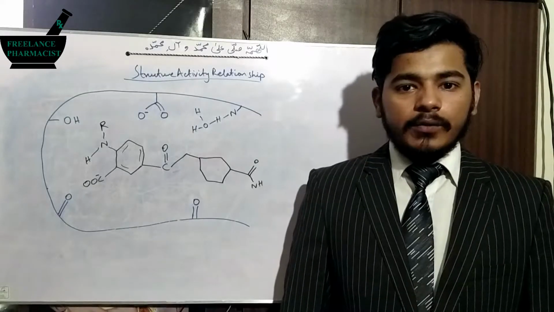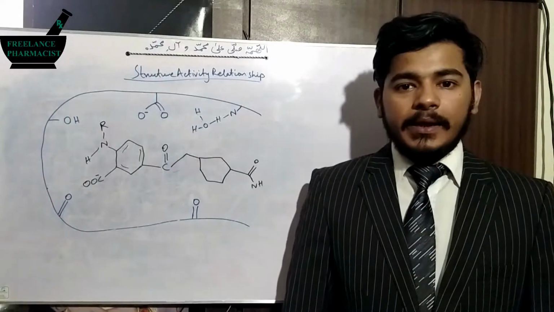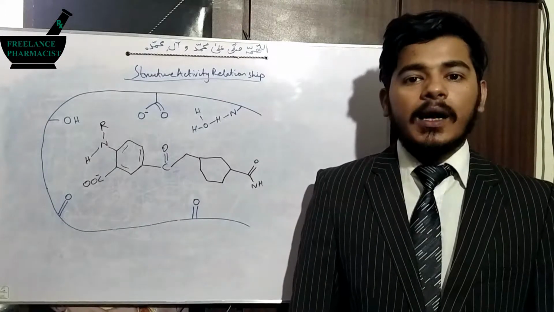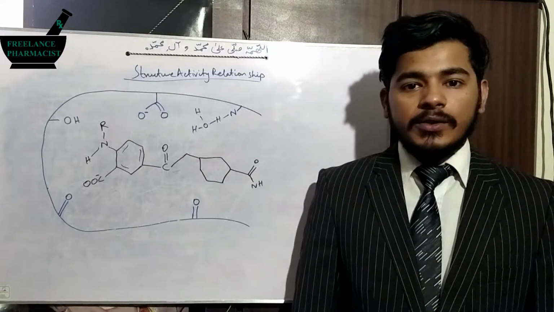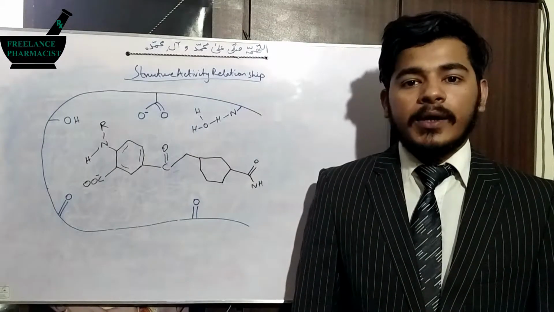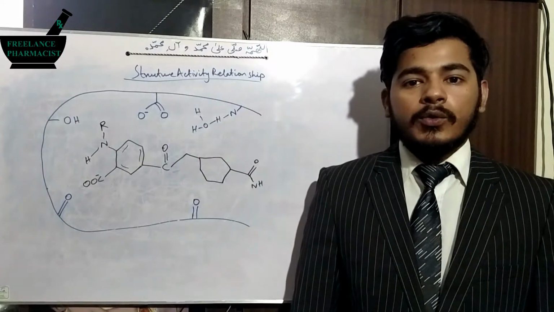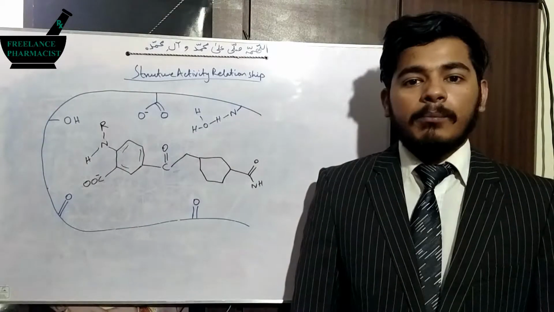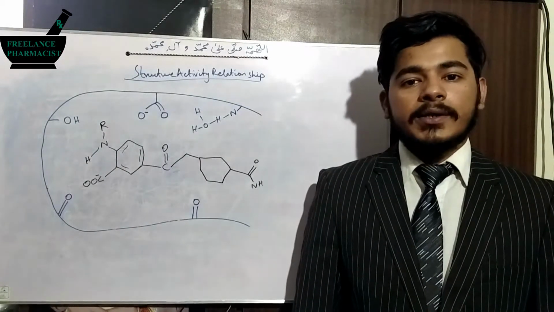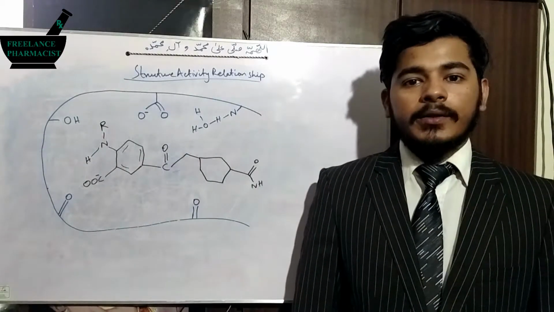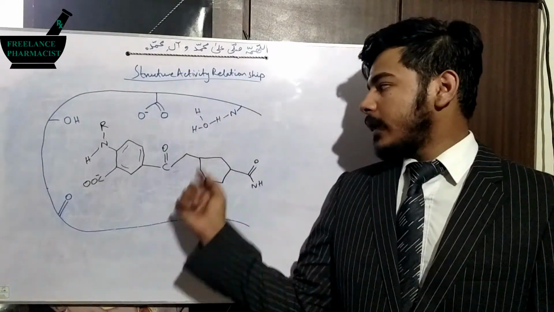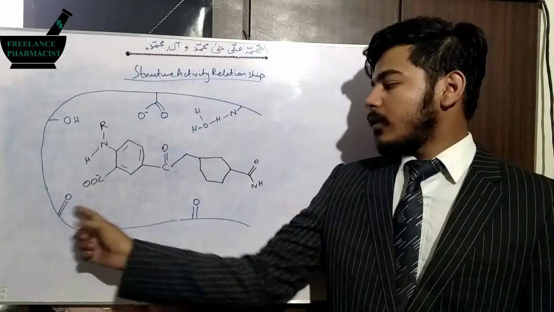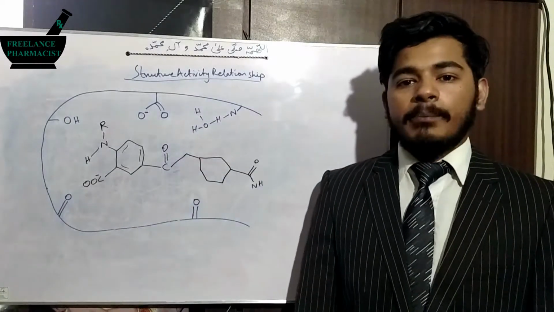So proceeding towards our next example, in which we will discuss how we can evaluate what modifications can be done in a drug in order to make it potent and increase its affinity towards the receptor. So this is our pocket in which 5 systems are present.